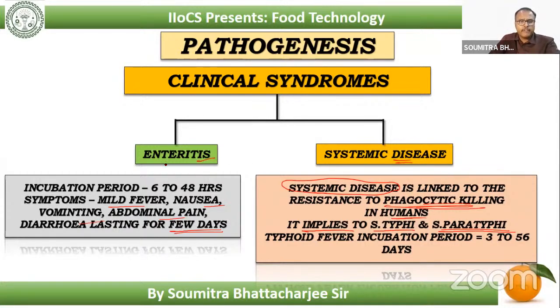In general, for the enteritis part, the incubation period is 6 to 48 hours. Whereas for typhoid fever, the incubation period is around 3 to 56 days for the systemic disease.